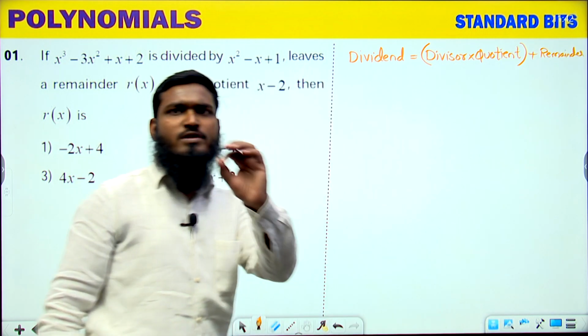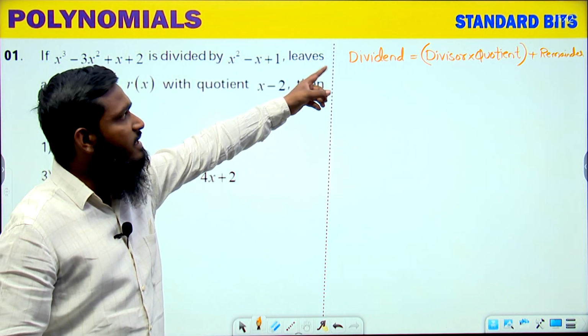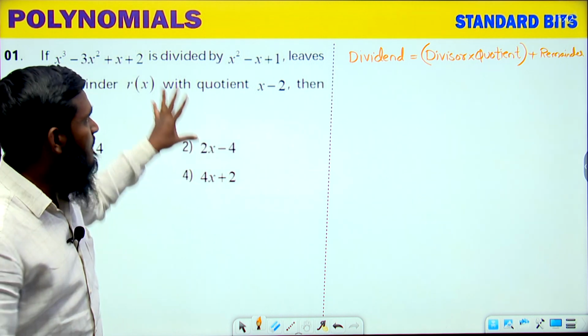Okay, this is the most important formula we have. What we have written: dividend is equal to divisor into quotient plus remainder. Now let us see this part.